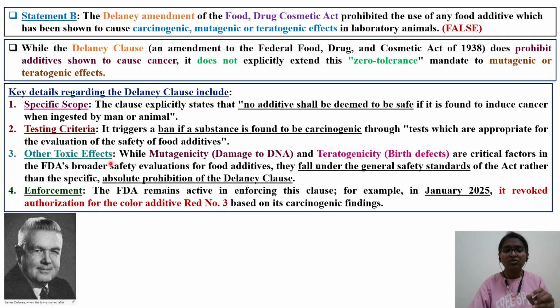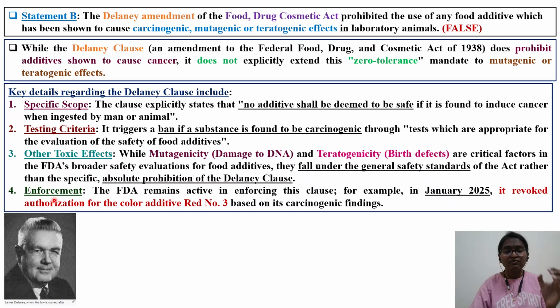Third one is other toxic effects. Mutagenicity, that is damage to the DNA, and teratogenicity, birth defects, are critical factors. They are severe and irreversible toxicological adverse effects, but they do not fall under the Delaney clause. They are critical factors in the FDA's broader safety evaluation for food additives. They fall under the general safety standards of the act rather than a specific absolute prohibition by the Delaney clause. For that reason, this particular statement is false.